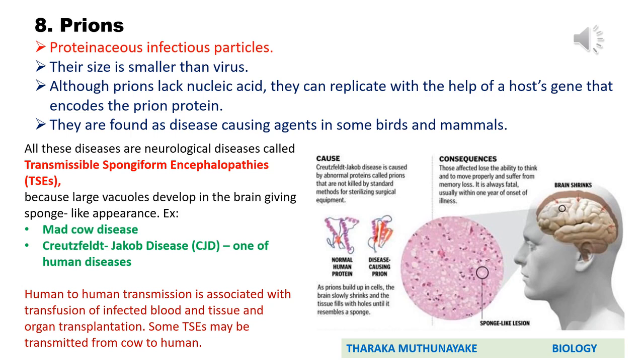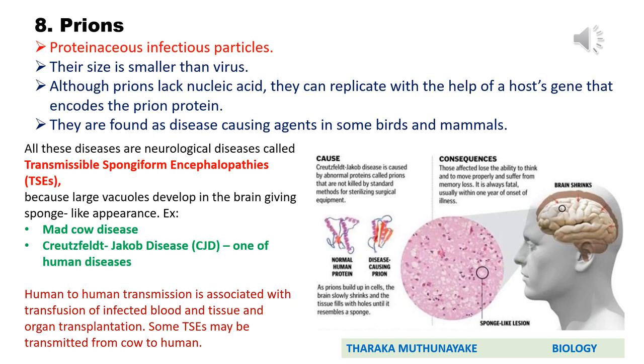So how does it happen? After infection, a prion protein can mutate the host gene. Then the mutated host gene produces prion proteins. But under normal conditions in a healthy person, that host gene can produce normal human proteins. But after infection, that particular gene provides the genetic code to synthesize prion proteins. That's how they multiply inside the host cell. These are found as disease-causing agents in some birds and mammals.